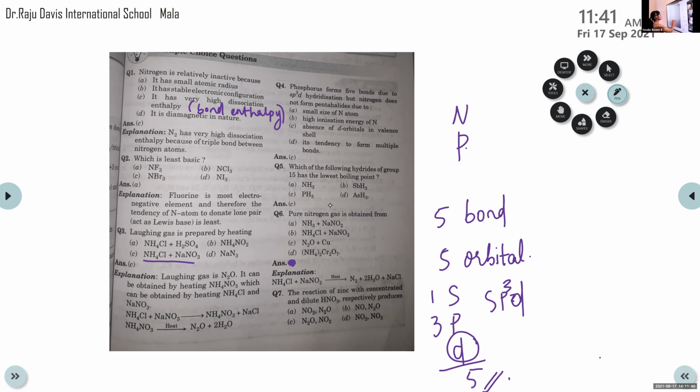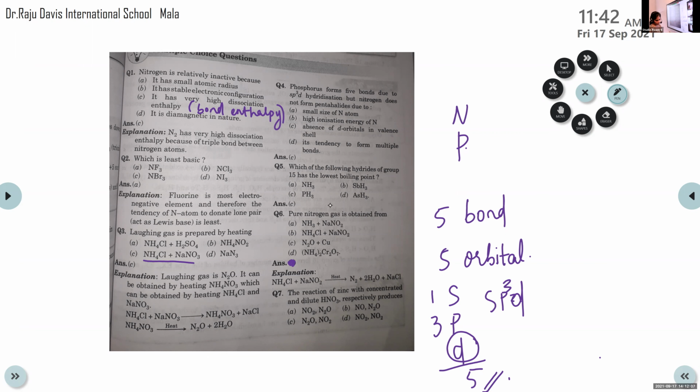Here in these options, we have learned another method to obtain pure nitrogen, right? That is from barium azide. But in this option, that is not available. So from these 4 options, you have to select one method for obtaining pure nitrogen gas. So can you identify, children? Among these options, which is the method to prepare nitrogen?